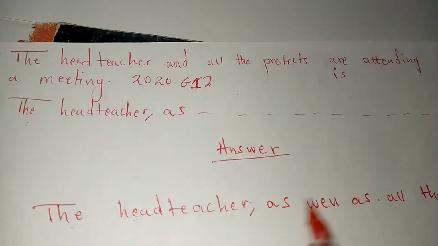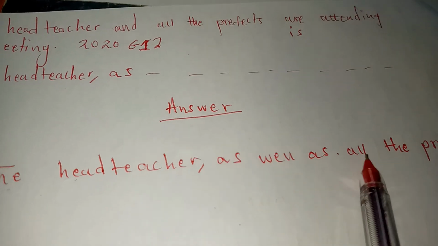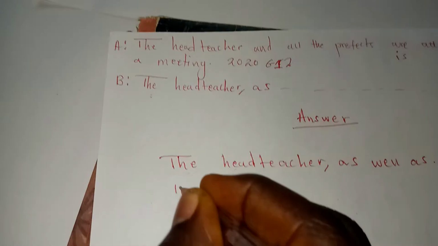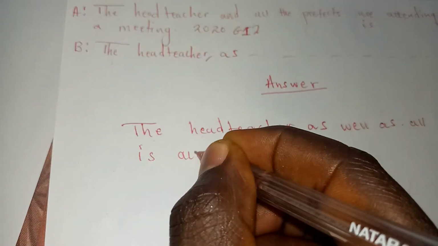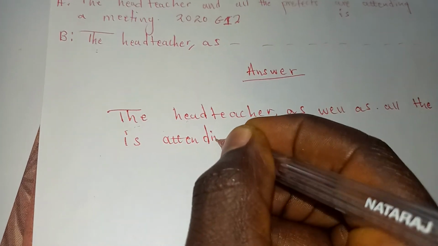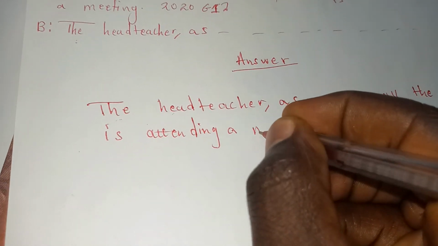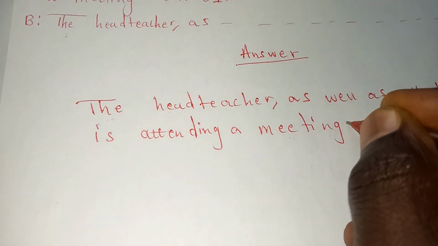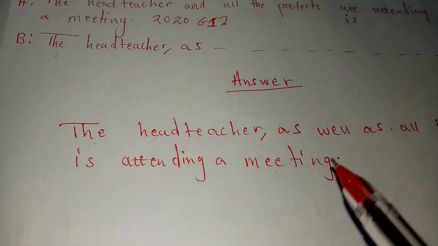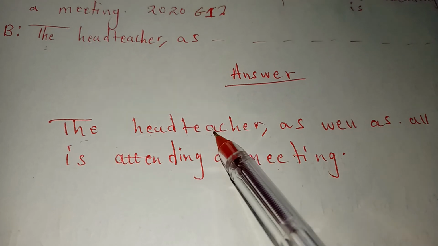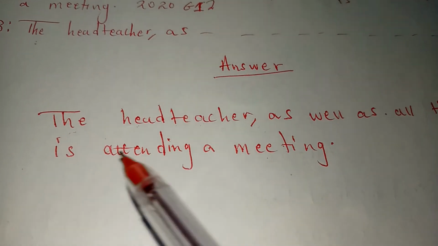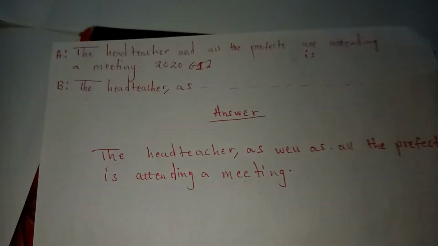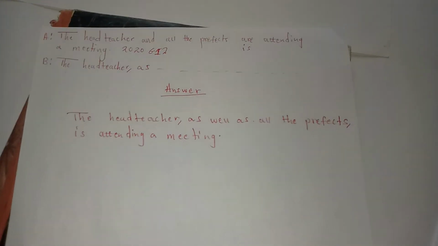Hence it will be: the head teacher, comma, as well as all the prefects, comma, is attending a meeting. Full stop. If you want, you can use together with or in addition to.